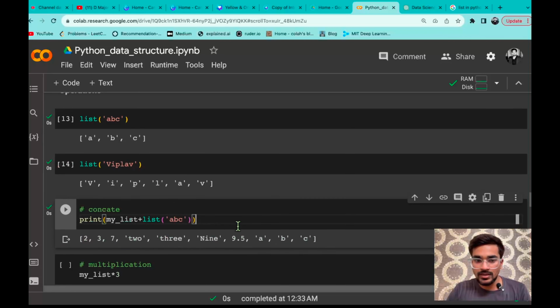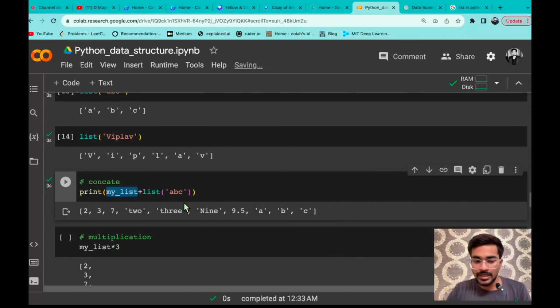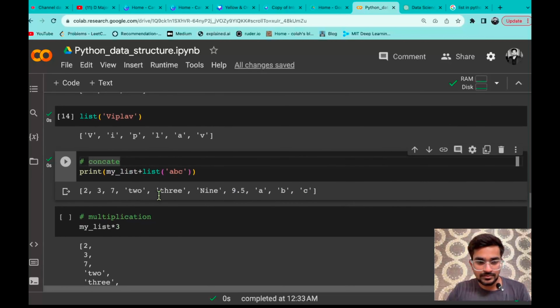Now this is a way of adding elements to your existing list. There are many other ways to add elements to your list. We'll be looking at that in methods and functions of list.